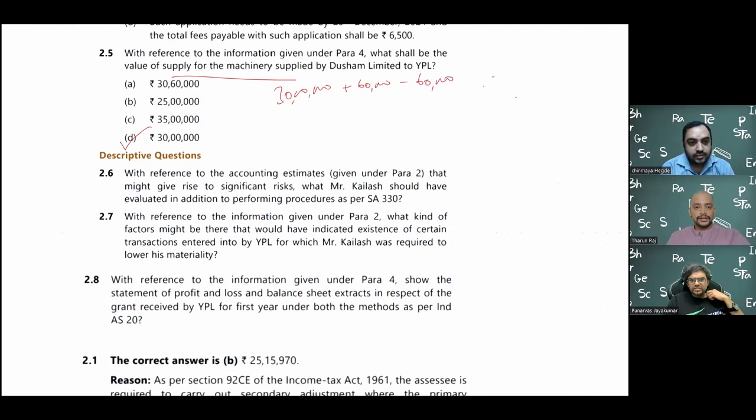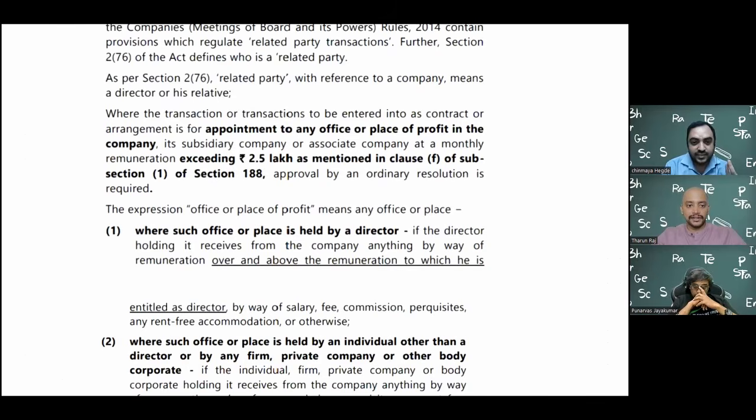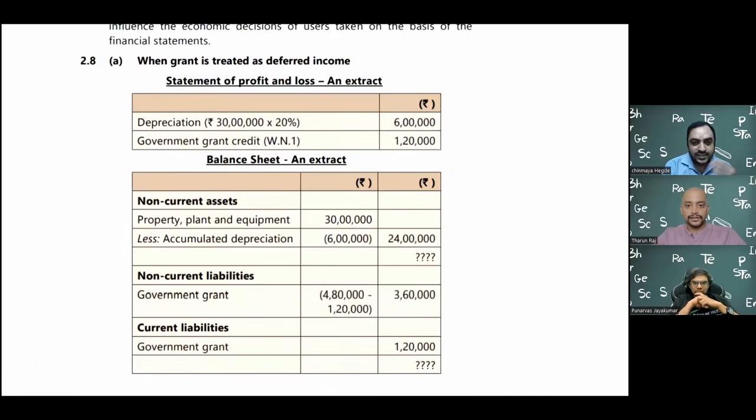The first two questions are auditing, which I have actually explained fully. And the last question, Chinmay sir, can take the last. With reference to the information below, show the statement of profit and loss and extract of balance sheet in respect of grants. So two methods we discussed. Either you can show it on gross basis or net basis. The same thing they are showing here.